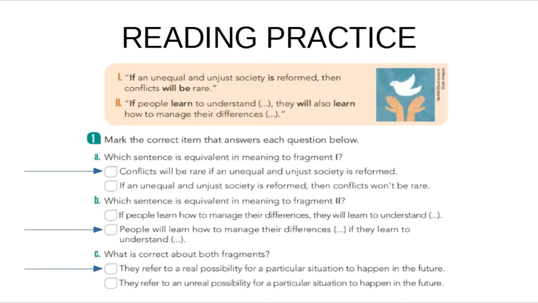Letter B. Which sentence is equivalent in meaning to fragment 2? People will learn how to manage their differences if they learn to understand. What's correct about both fragments? They refer to a real possibility for a particular situation to happen in the future. So, students, remember, when we talk about conditional sentences, we are talking about a possibility. We are talking about real possibility in the future, okay?